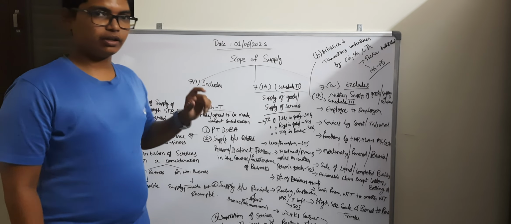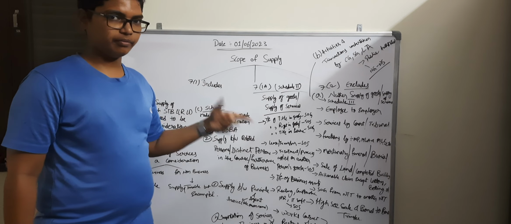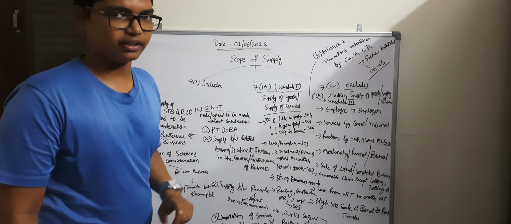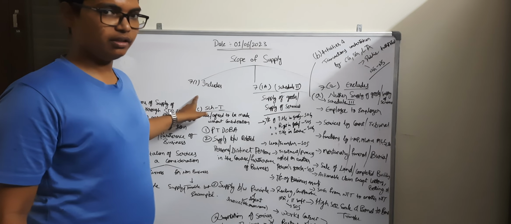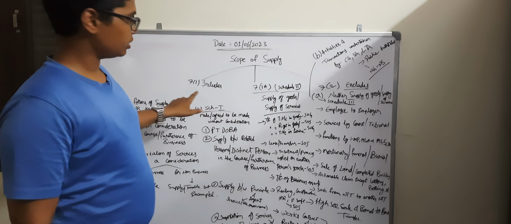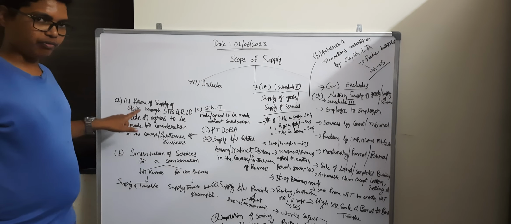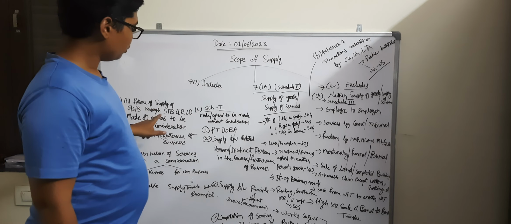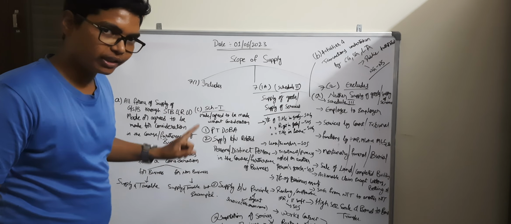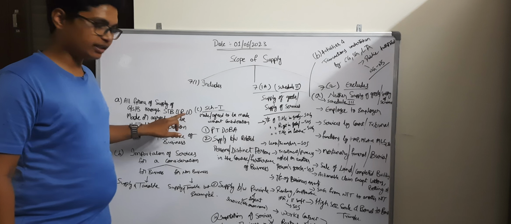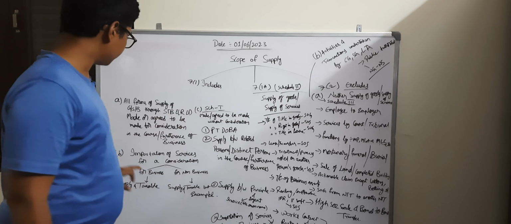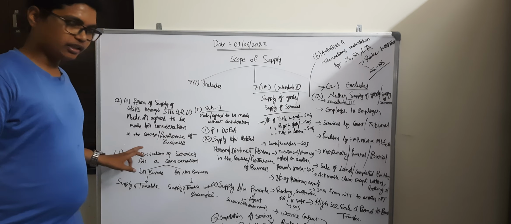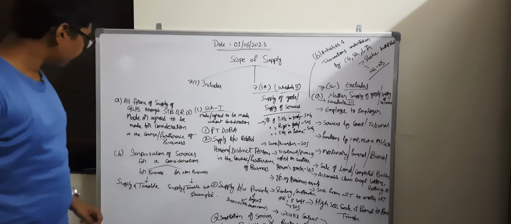Okay, today we are going to learn about the scope of supply. This is dealt with in Section 7 of the CGST Act. As per Section 7(1), the supply includes, under clause A, all forms of supply of goods or services, such as sale, transfer, barter, exchange, lease, rental, license and disposal, made or agreed to be made for consideration in the course or furtherance of business.